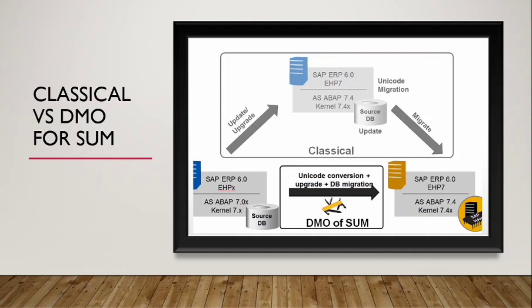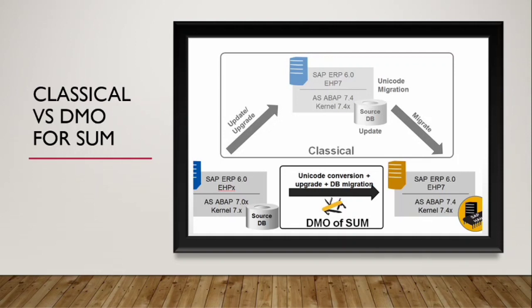On the other hand, it may have some disadvantages for specific cases, especially in terms of flexibility and preparation activities. Yes, you may need to perform several preparation steps on your system for SAP S4 HANA if you are performing a classical migration.